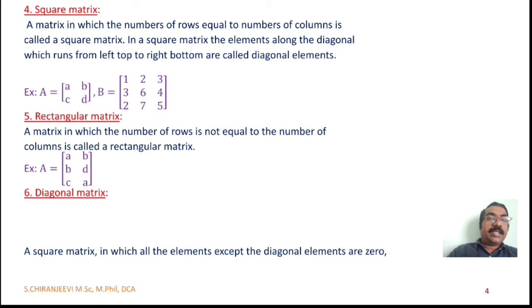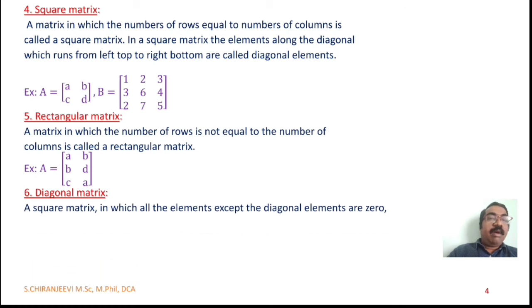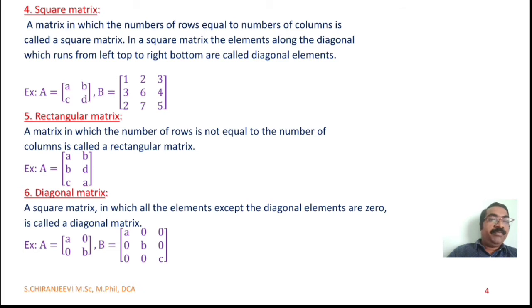Sixth one, diagonal matrix. A square matrix in which all the elements except the diagonal elements are 0 is called a diagonal matrix. Example: A is a, 0, 0, b; B is a, 0, 0, 0, b, 0, 0, 0, c. See here the diagonal elements a, b; except the diagonal elements, all elements are zeros, we call it a diagonal matrix, in which it needs to be a square matrix.